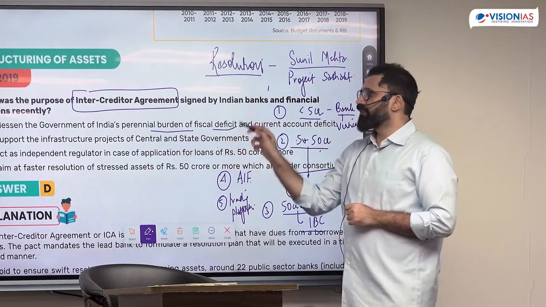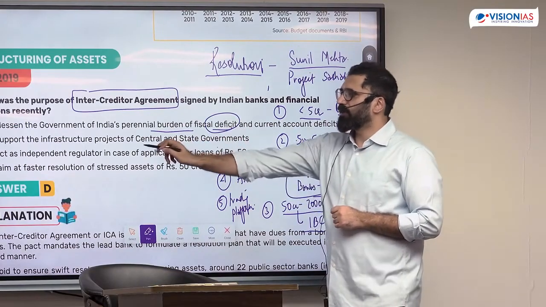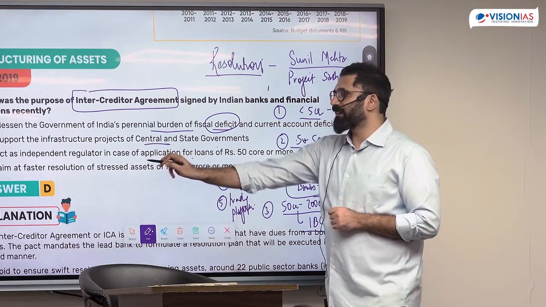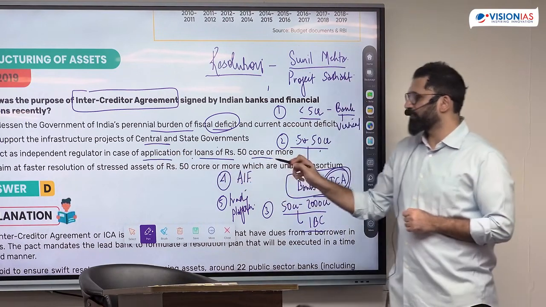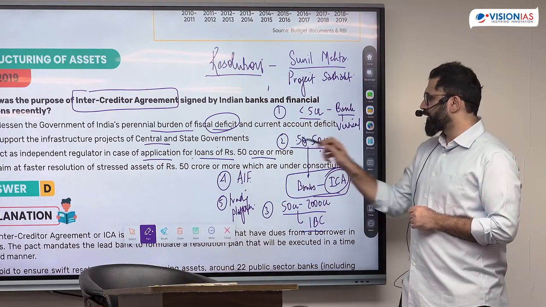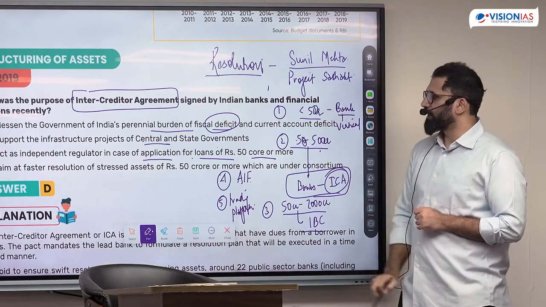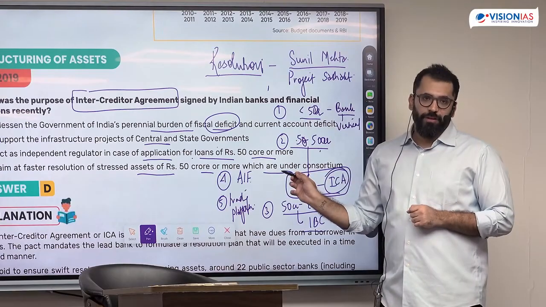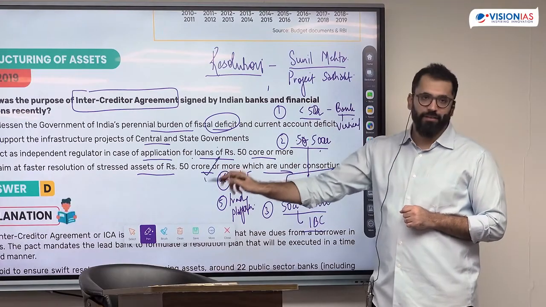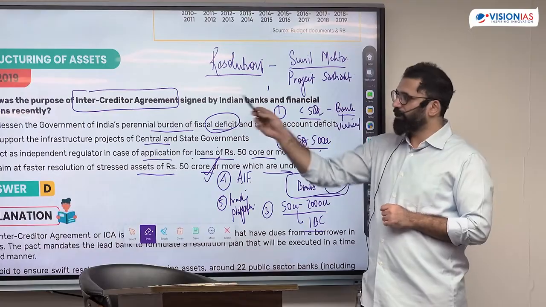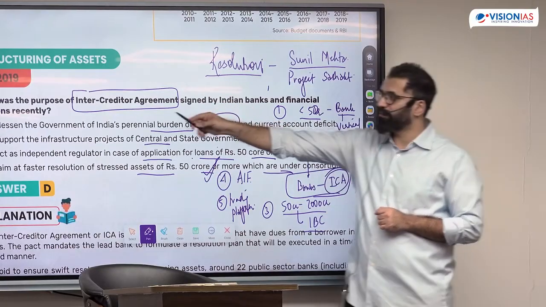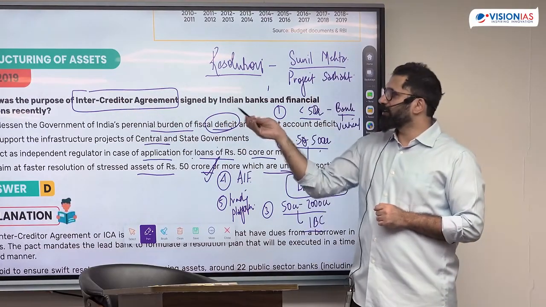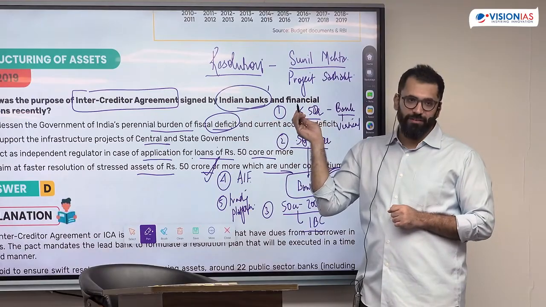Lessens the government burden on fiscal deficit to support infrastructure projects, to act as independent regulator in applications of it was 50 crores or more, 50 to 500. That was less than 50. Faster resolutions of 50 crore or more which are under consortium. D is correct. Also, if you go by the statement itself, purpose of intercreditor agreement signed by Indian banks and financial institutions, right?